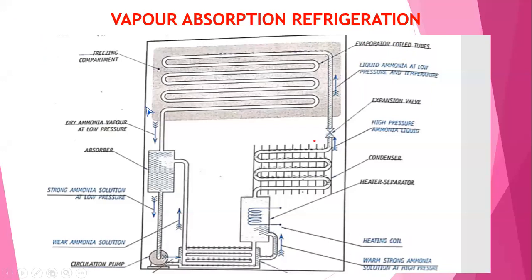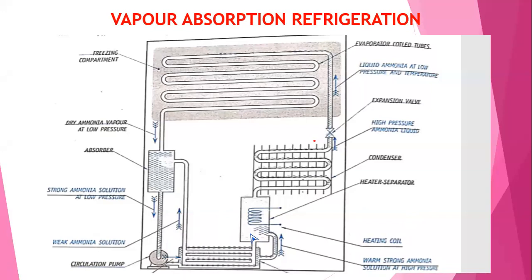And here the absorber unit contains the solution, that is the liquid, which absorbs the ammonia and sends the weak ammonia solution to the circulation pump. From the circulation pump, it is fed through the circulating pipe to the heater. The ammonia solution passes through the heater, increases the pressure and the temperature changes.